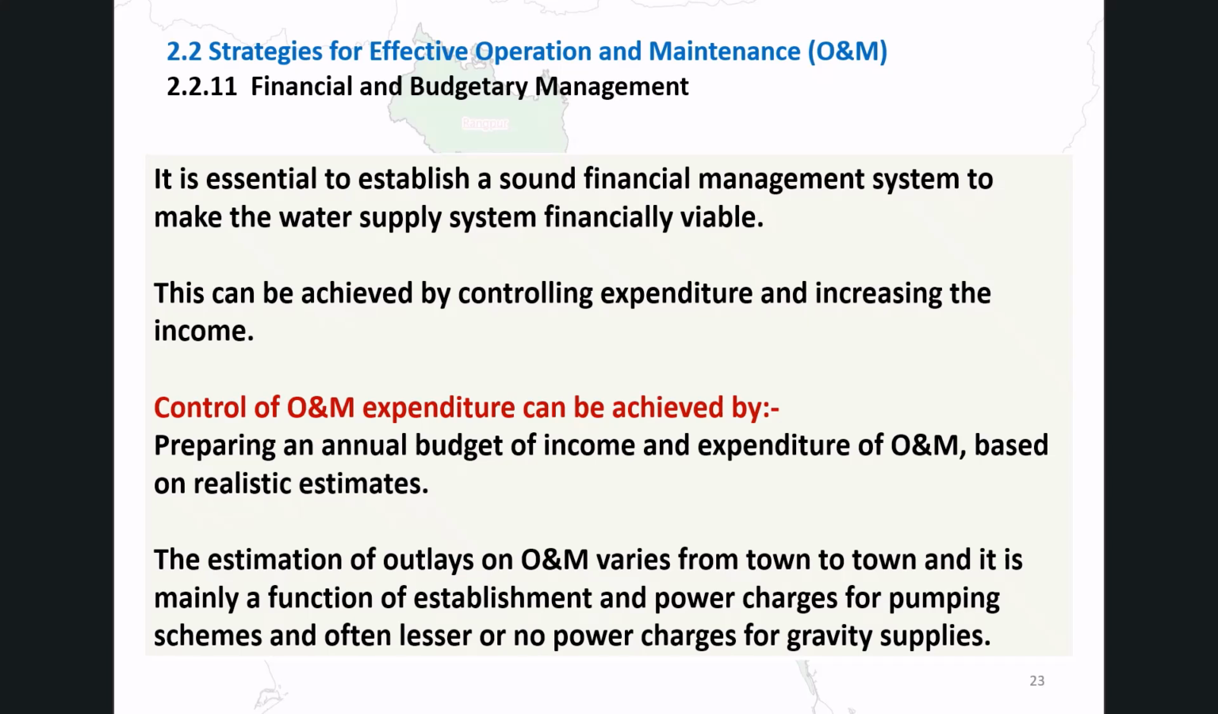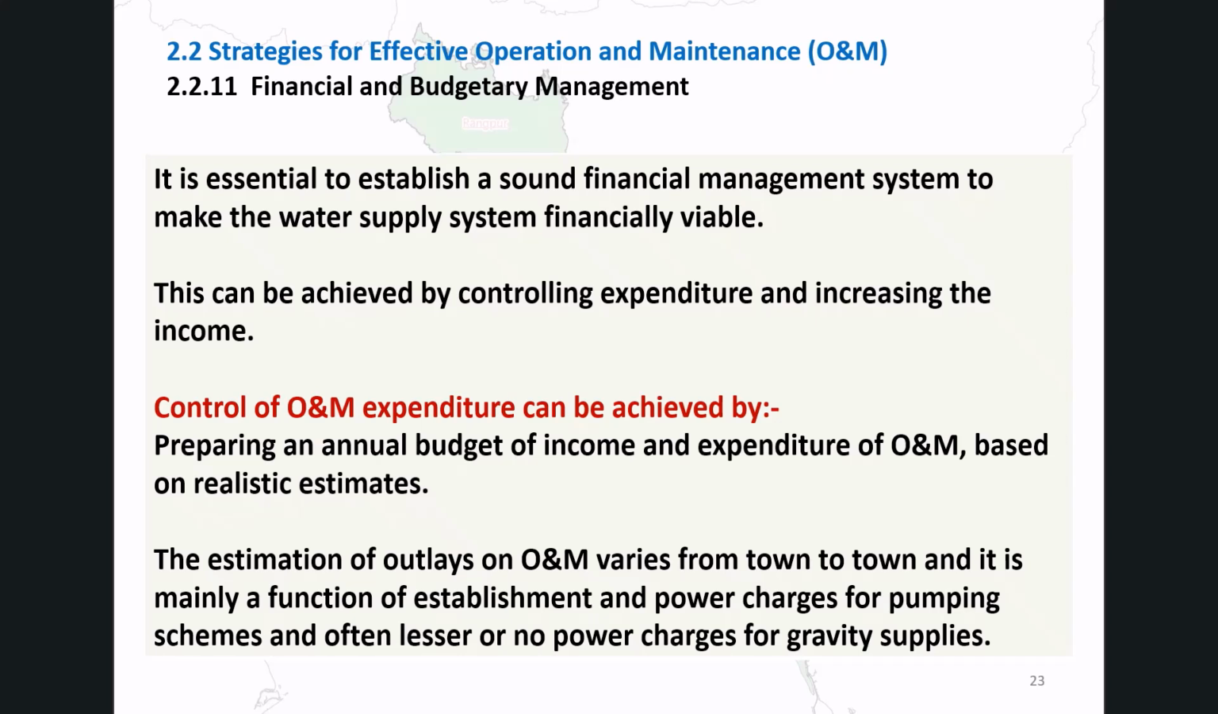Financial and budgetary management. A sound financial management system is essential for the long-term viability of a water supply operation. Without it, even well-designed systems deteriorate due to lack of funds for maintenance and operations. Financial sustainability is achieved by controlling expenditure and increasing income. On the expenditure side, an annual O&M budget based on realistic estimates must be prepared.